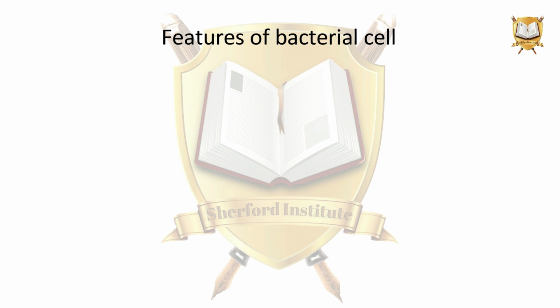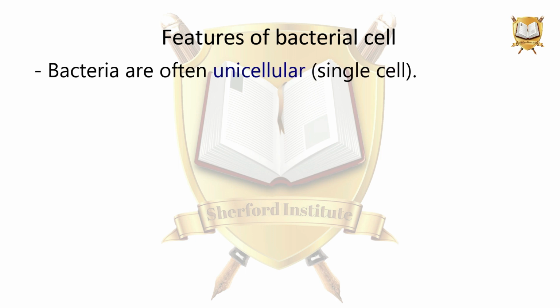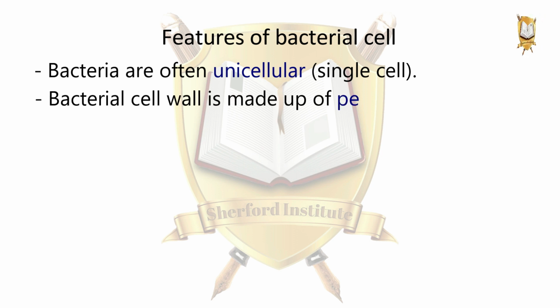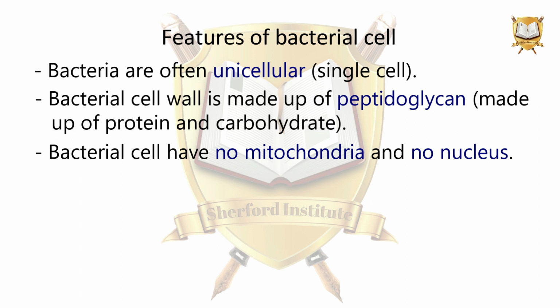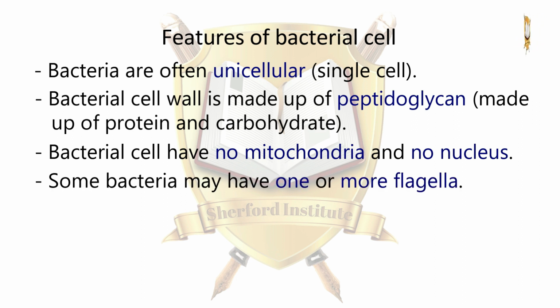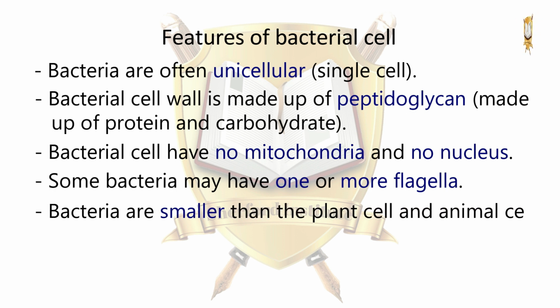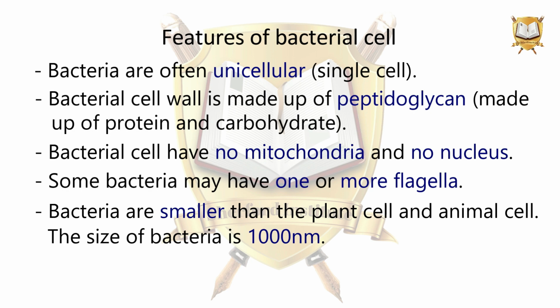Features of a bacterial cell. Bacteria are often unicellular, meaning single cell. The bacterial cell wall is made up of peptidoglycan, meaning made up of protein and carbohydrate. Bacterial cells have no mitochondria and no nucleus. Some bacteria may have one or more flagella. Bacteria are smaller than plant cells and animal cells. The size of bacteria is about 1000 nanometers.